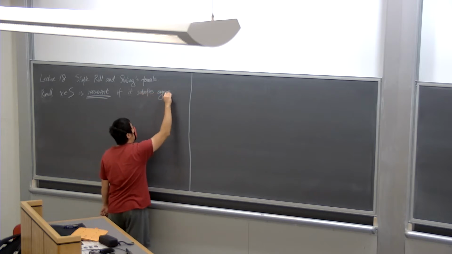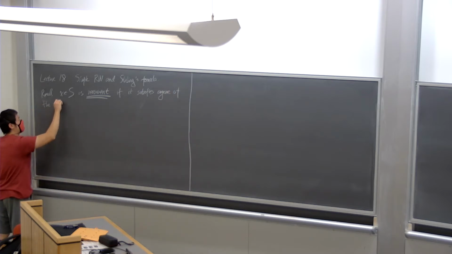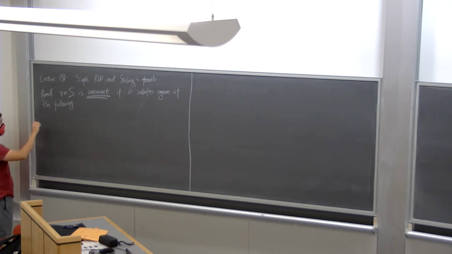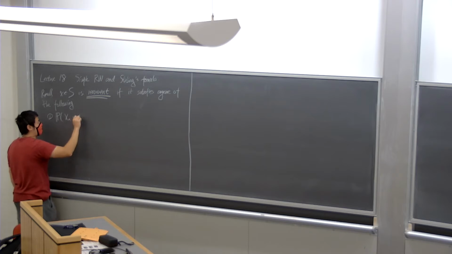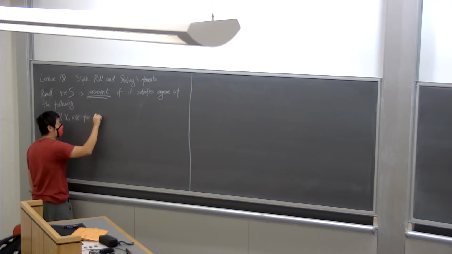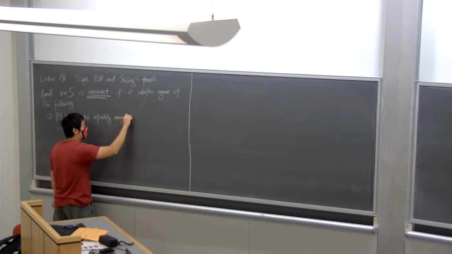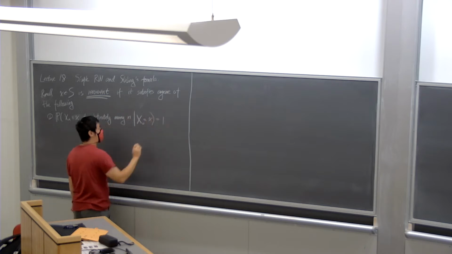We proved on Monday that these three statements are equivalent. One: the probability that Xn equals x for infinitely many n, given that X0 is equal to x, is 1.